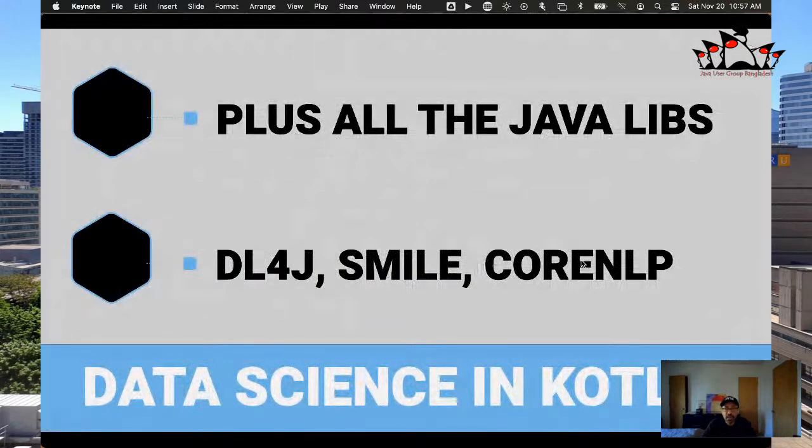Okay, and then of course, since we're running on the JVM, there's all sorts of different libraries that we could use. For example, if you're into deep learning or machine learning, there's Deeplearning4j, there's Smile, there's CoreNLP, or natural language processing.